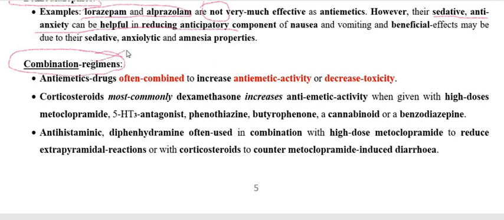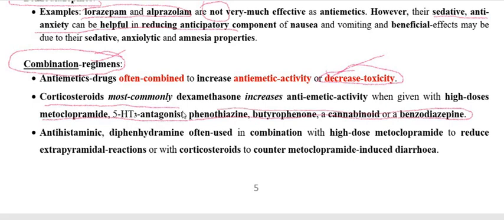The main view of combination therapy is to reduce the toxicity, as well as the dose of the main drug, and therefore automatically it reduces the toxicity. So a corticosteroid like dexamethasone is used with other drugs like metoclopramide, 5-HT antagonists, phenothiazines, butyrophenones, cannabinoids, or benzodiazepines.